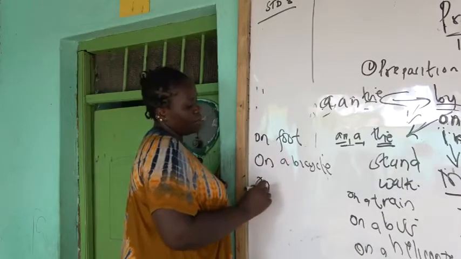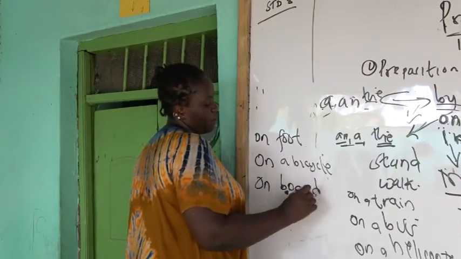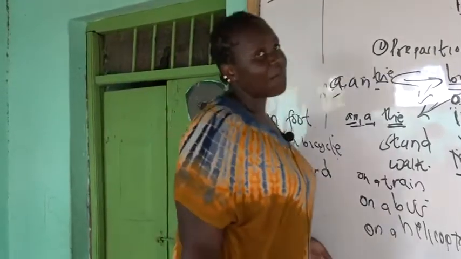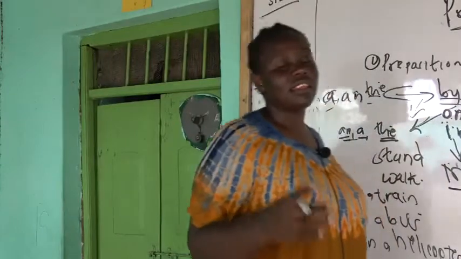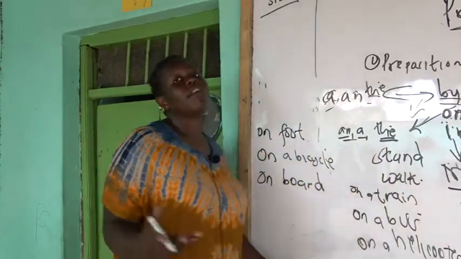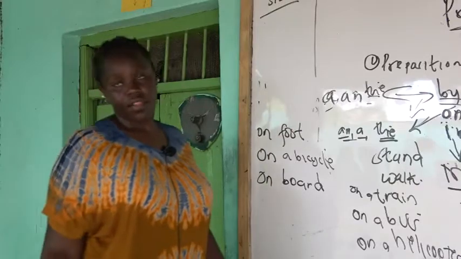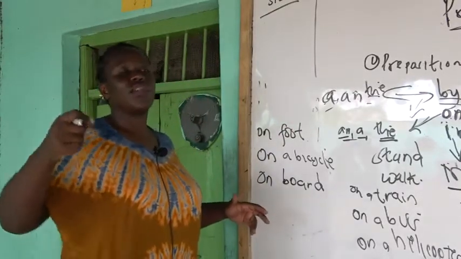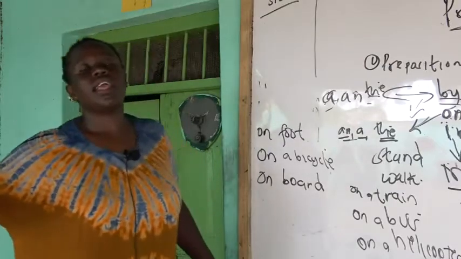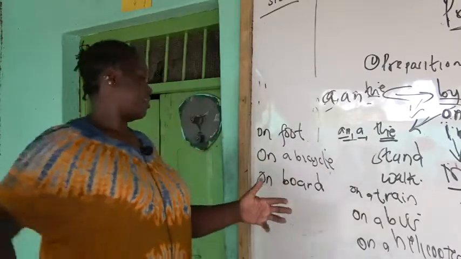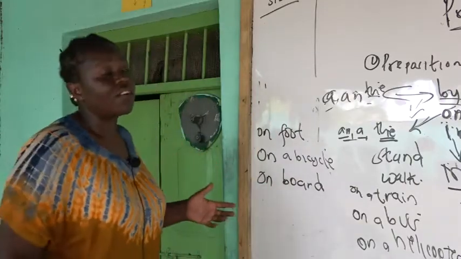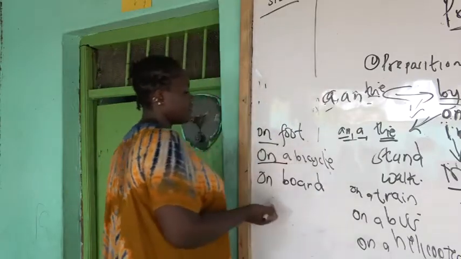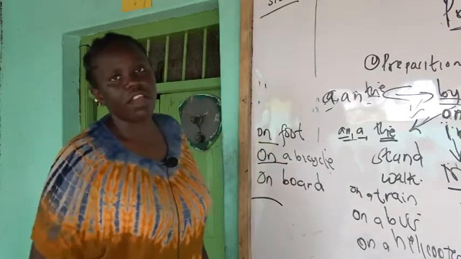So you can also say on board. People on board are about 50. When you use the preposition about, it means an estimated amount of something that you are not sure of. So you say on board, meaning people on a bus or on a train. You can say the people on board are all snoring. So it's correct to say on foot, on a bicycle, and on board.